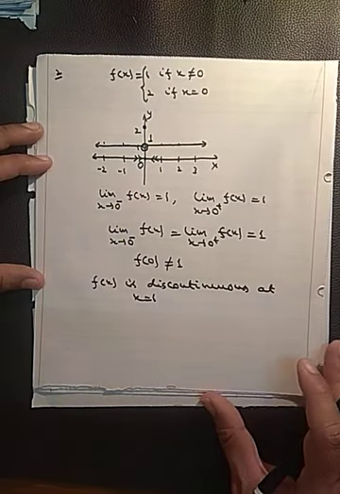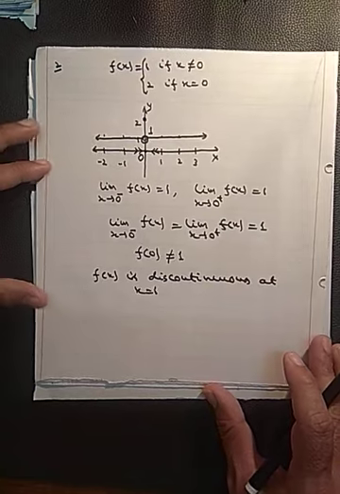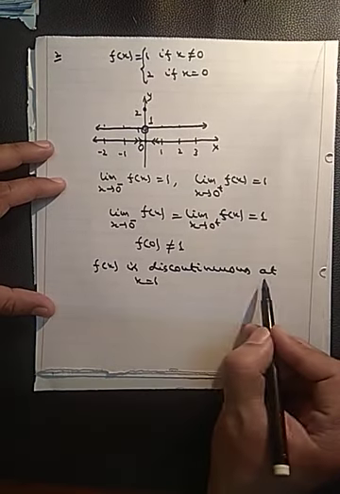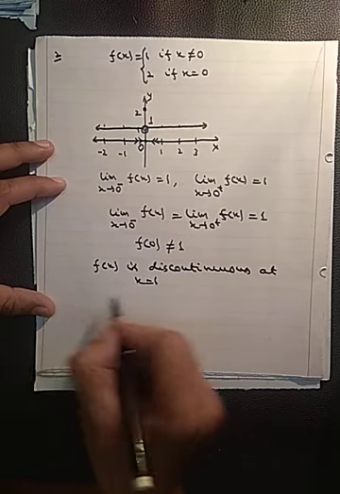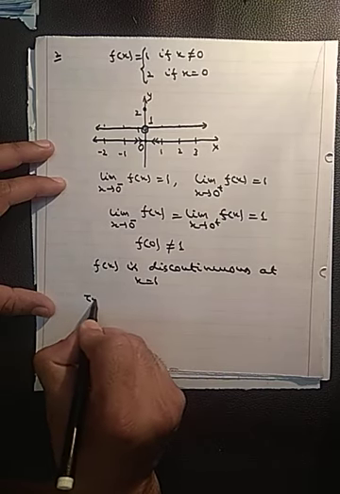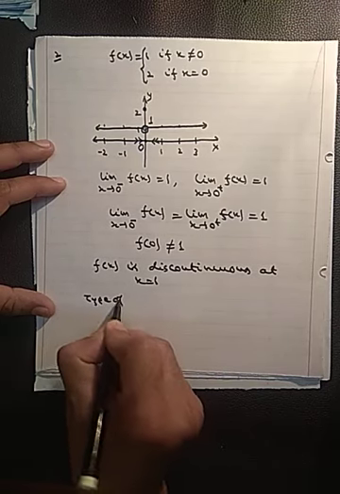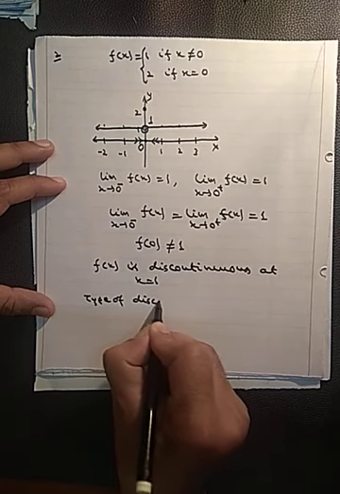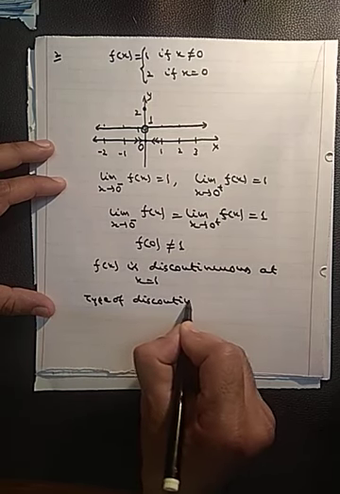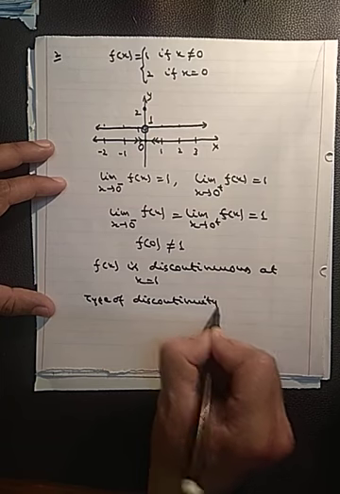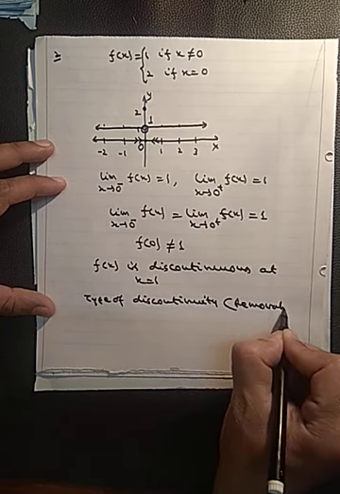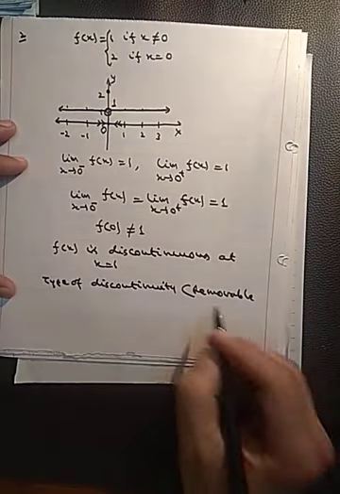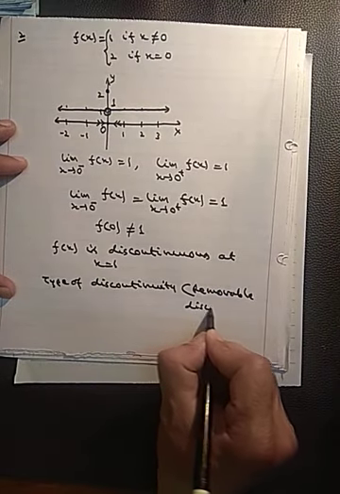So this is a discontinuous function with removable discontinuity. So f(x) is discontinuous at x equals 0, and the type of discontinuity is removable discontinuity.